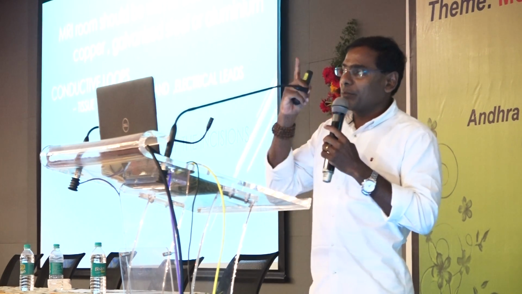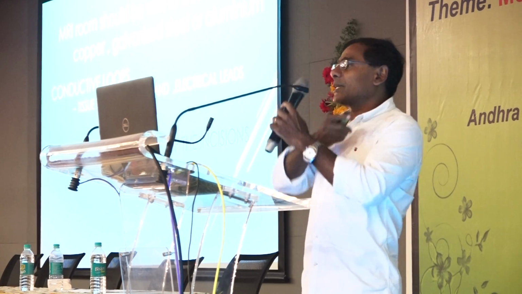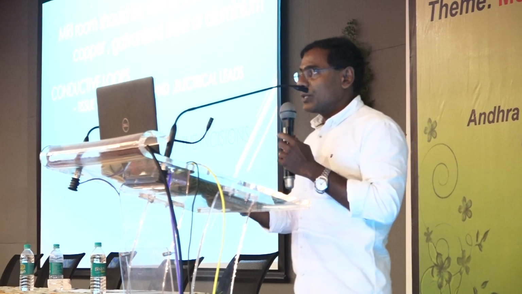And the MR room must be completely shielded with an RF shield. It may be galvanized steel or copper. And regarding conductive loops related to the patient: the patient should be positioned so that no part of the body touches another part of the same patient. This means no crossing of the legs, no skin-to-skin contact, like thigh to abdomen. You should be in a certain position because conductive loops or any wires can create much heat on the surface of the body.